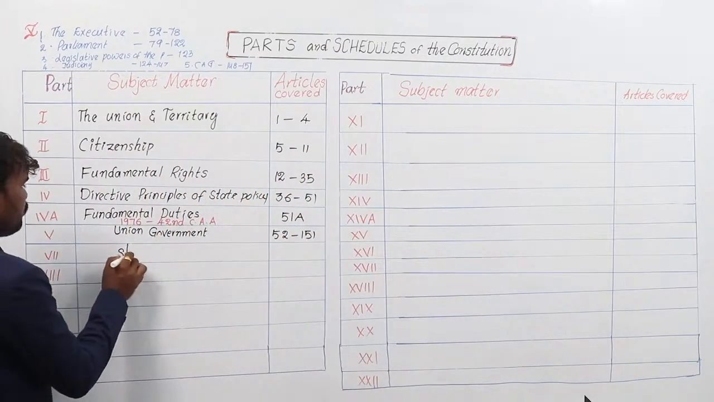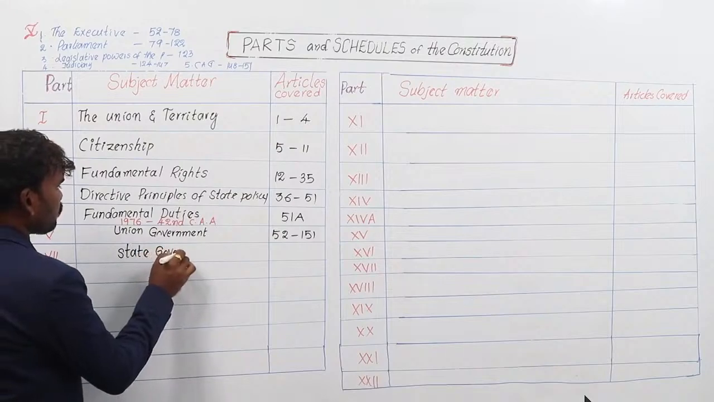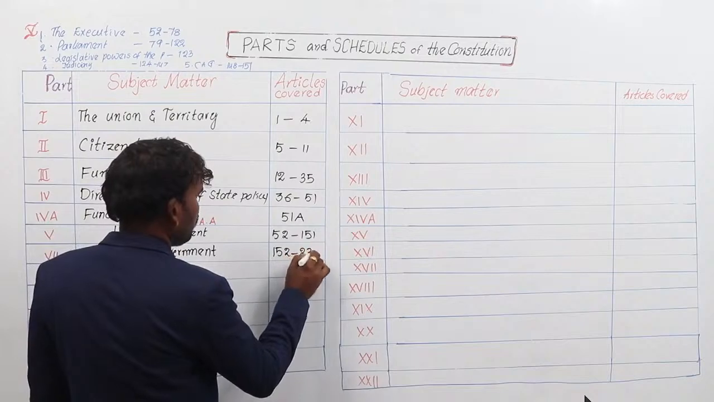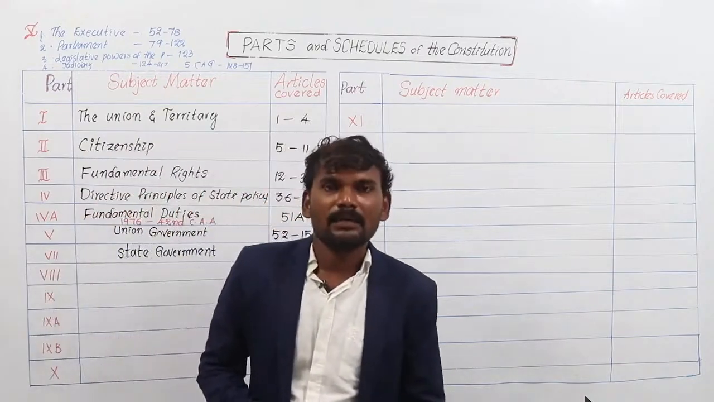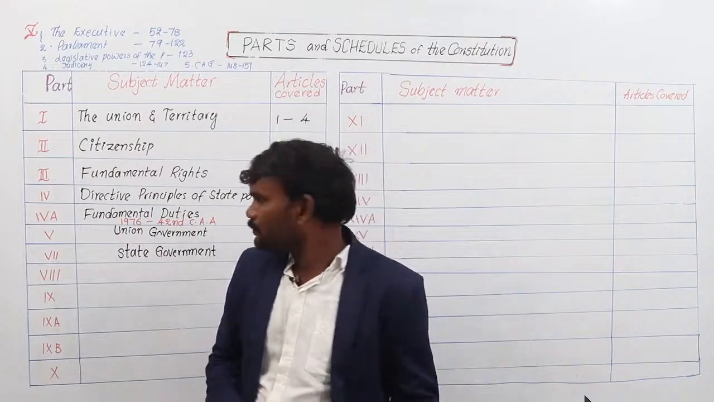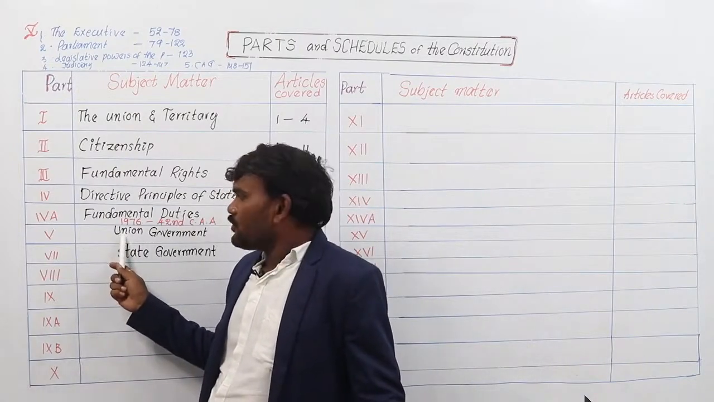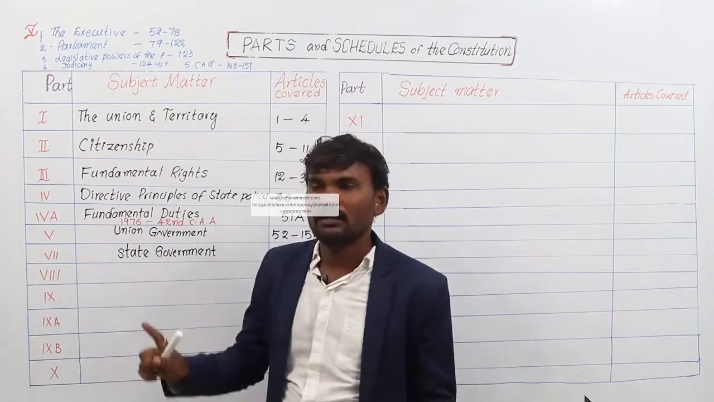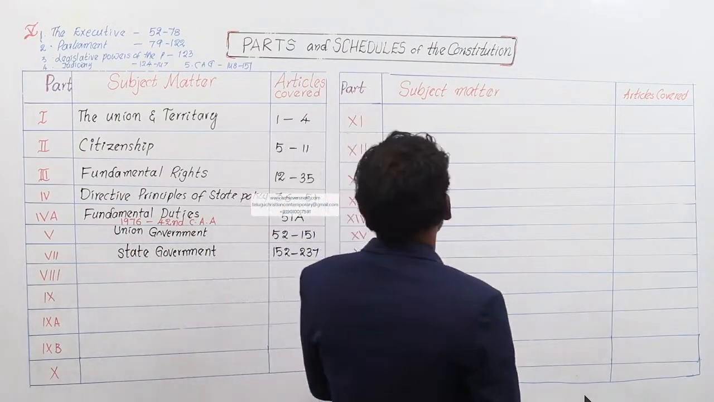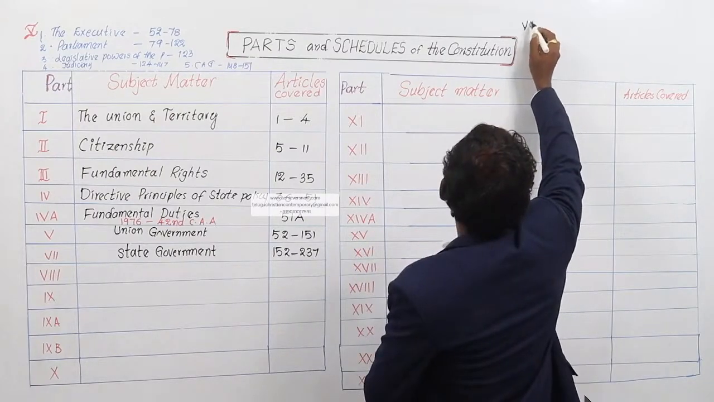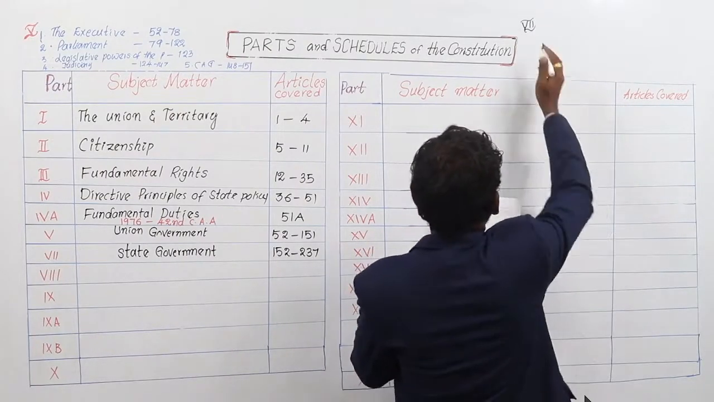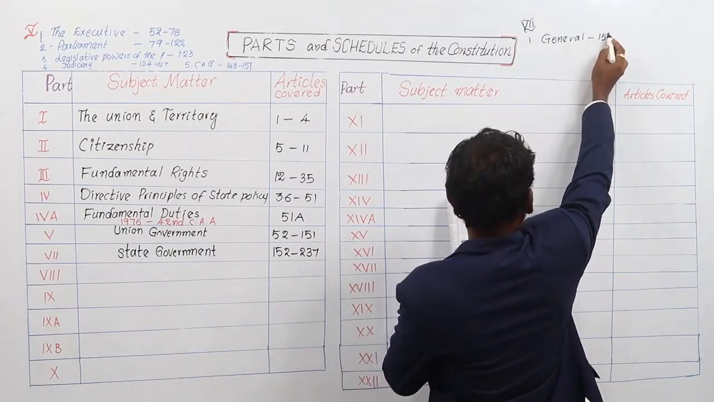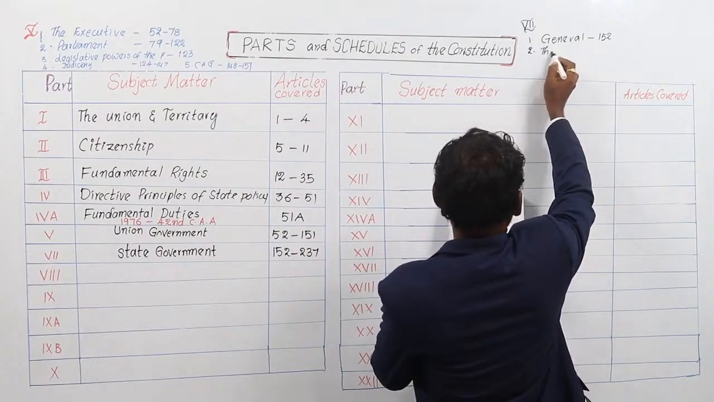Coming to the 6th part, it deals with state government. Articles covered from 152 to 237. Part number 6 is considered the second largest part of our Indian Constitution. Part number 5 is the largest part. The 6th part is further divided into 6 chapters. Chapter 1, General Matters, article number 152. Chapter 2, the Executive of the State Government.